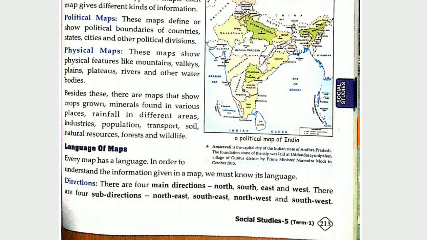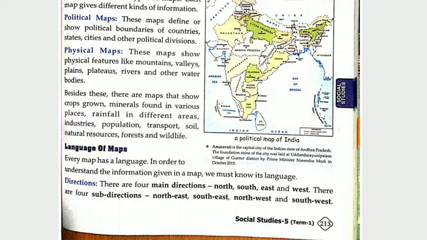To understand a map, we should understand its language, because the language of a map is very important. In order to read the information in a map, we must know its language. Under language, firstly, comes directions.